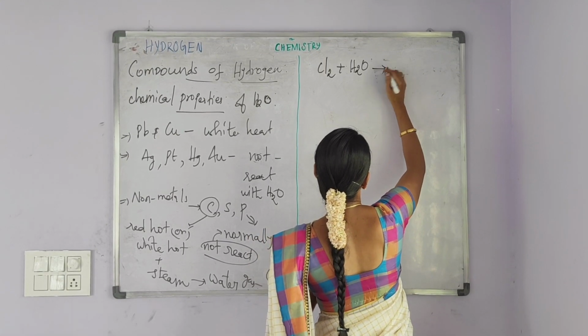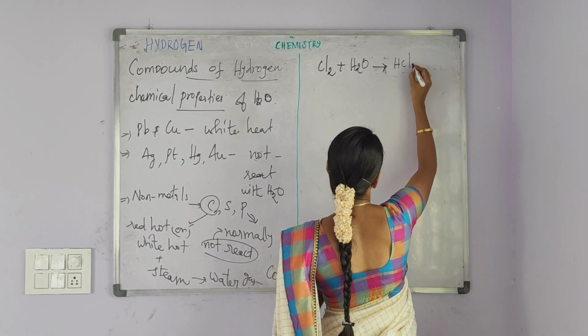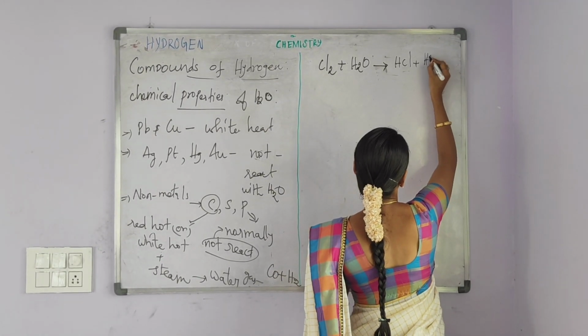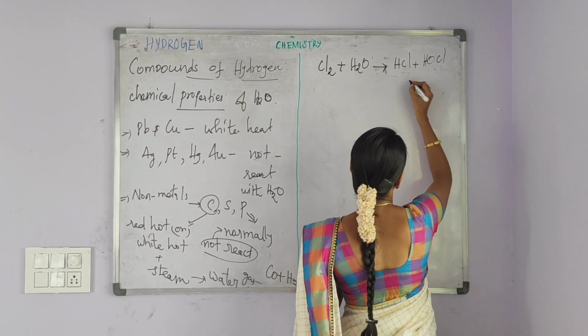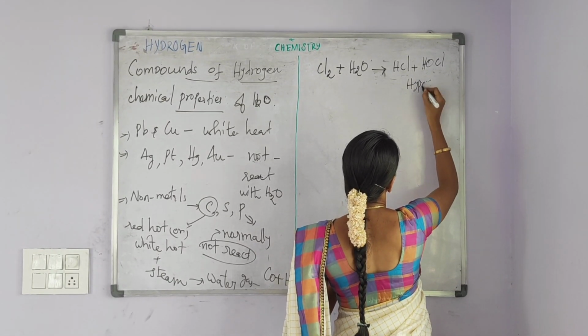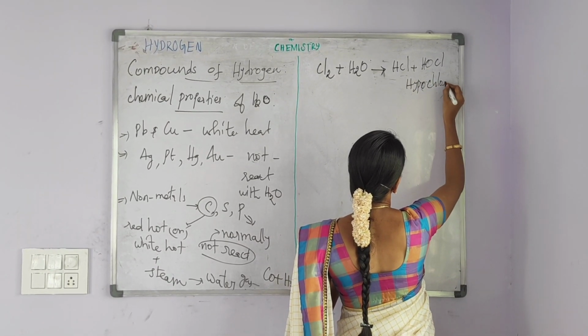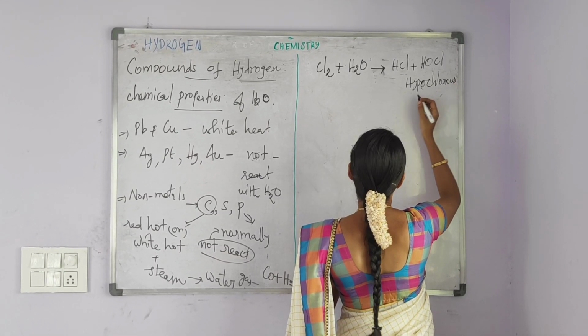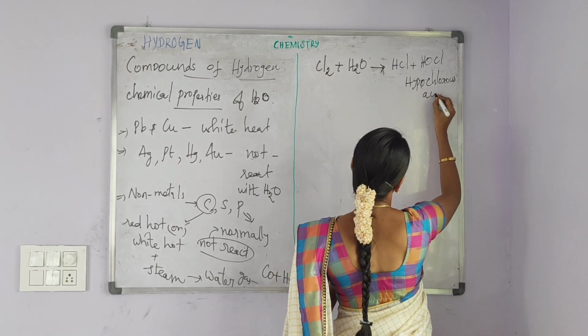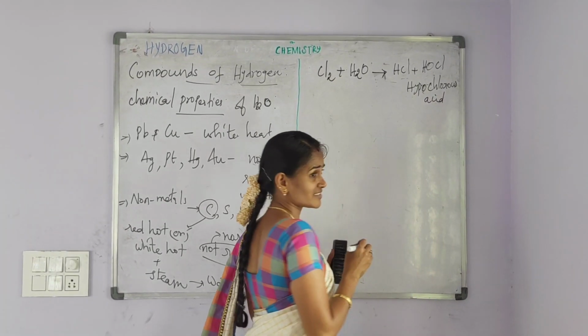It forms HCl, that is hydrochloric acid, along with HOCl, that is hypochlorous acid.